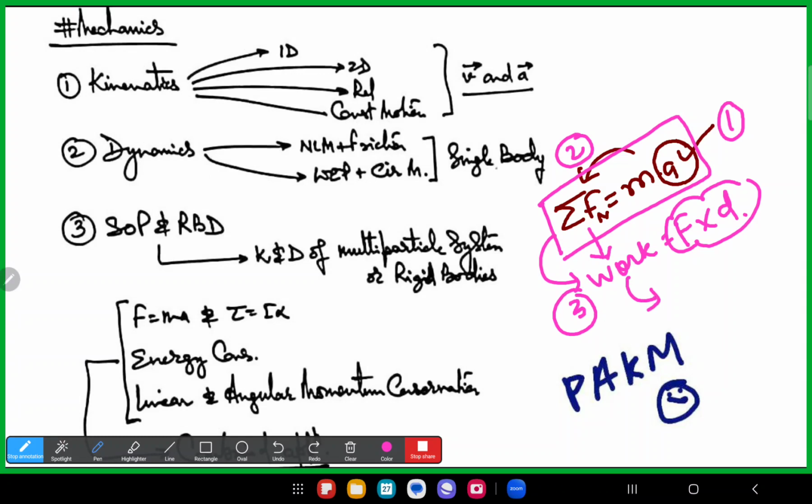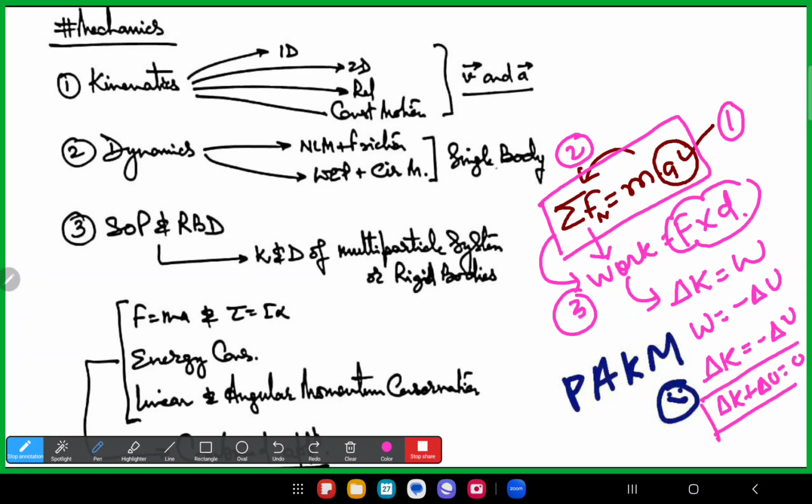Once you have calculated work, work done is equal to net change in kinetic energy, and work done is equal to negative of potential energy change. So delta K is equal to minus delta U, or delta K plus delta U equal to 0 for conservative forces.